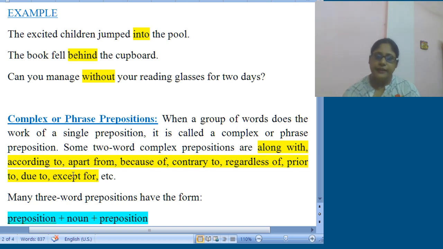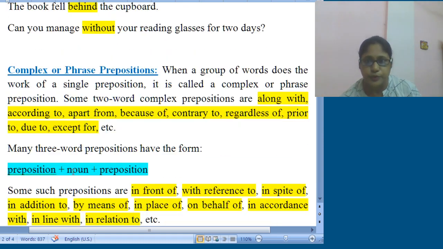And here we can also find likewise, because of, contrary to, having two words. That comes under complex or phrase preposition.